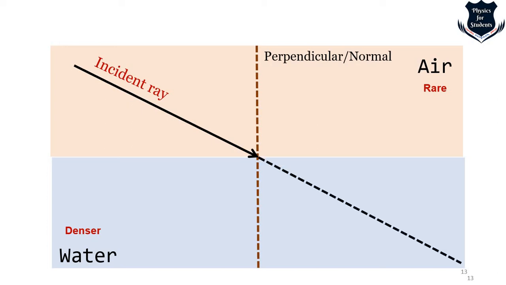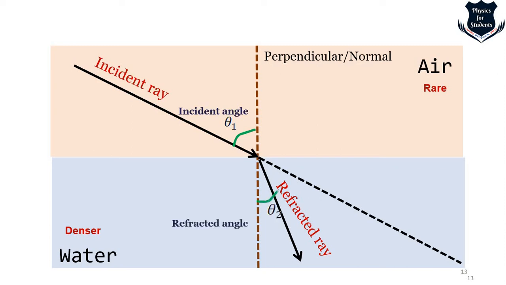The light should have moved along this dotted path, but it goes right here, and this is the refracted ray. It forms an angle of incidence as usual, θ1, and a refracted angle, θ2, and it forms an angle of deviation, which is not of much importance.